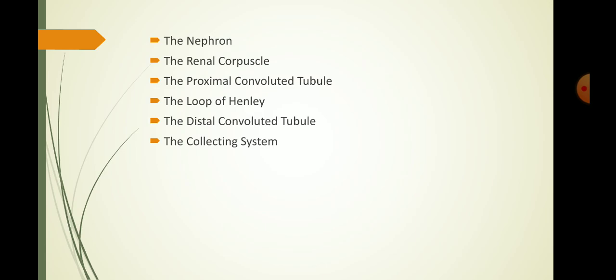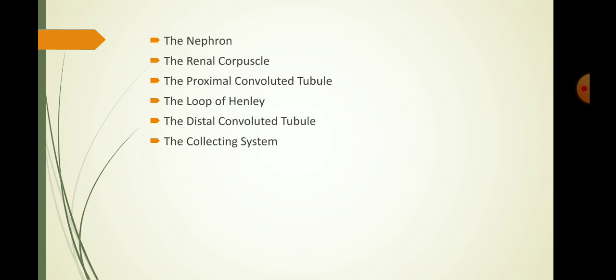Then the loop of Henle connects to the distal convoluted tubule. The ascending limb of the loop of Henle ends where it bends and comes in close contact with the glomerulus and its vessels. At this point, the distal convoluted tubule begins and passes between the afferent and efferent arterioles.